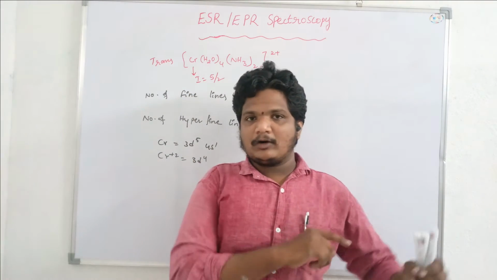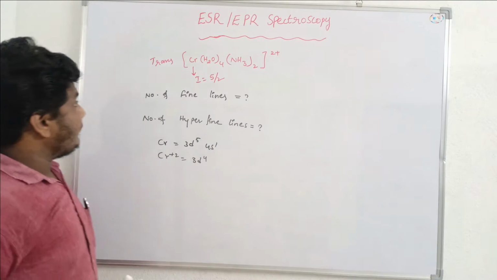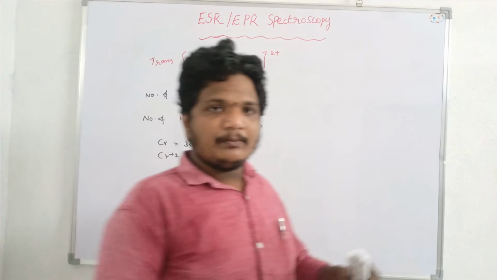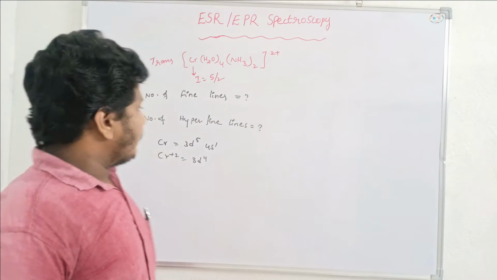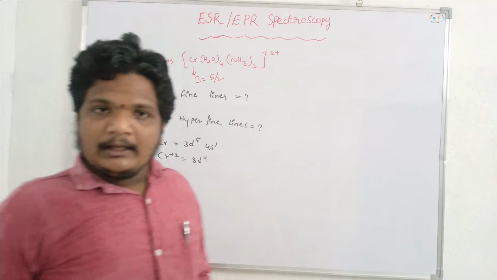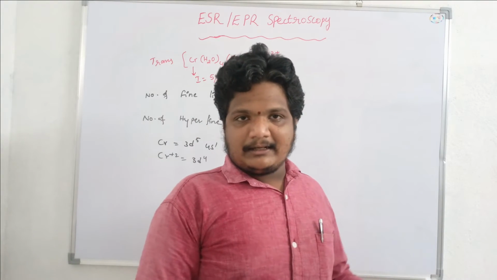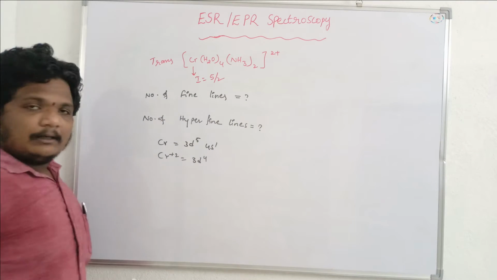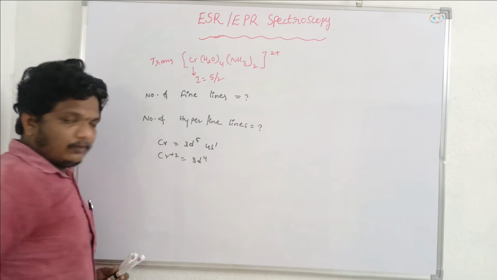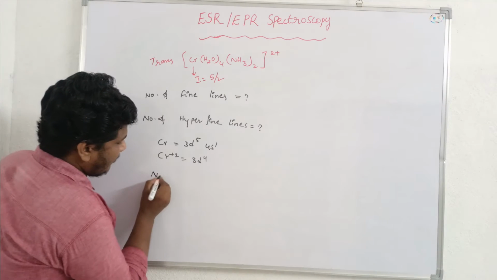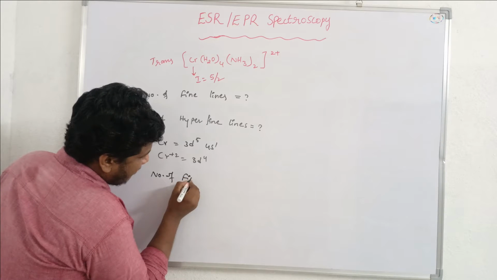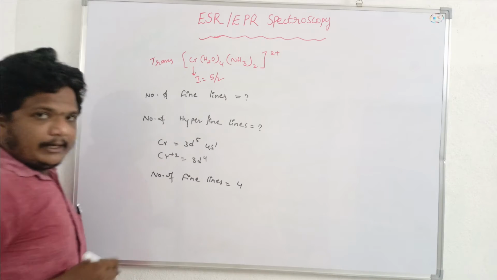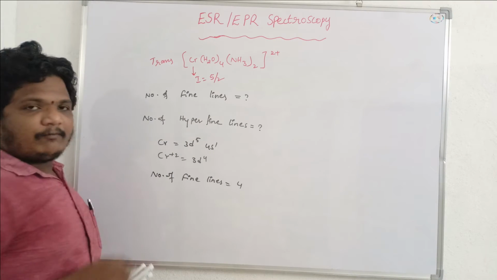The number of fine lines is equal to the number of unpaired electrons present in the metal ion, so the number of fine lines is equal to 4.